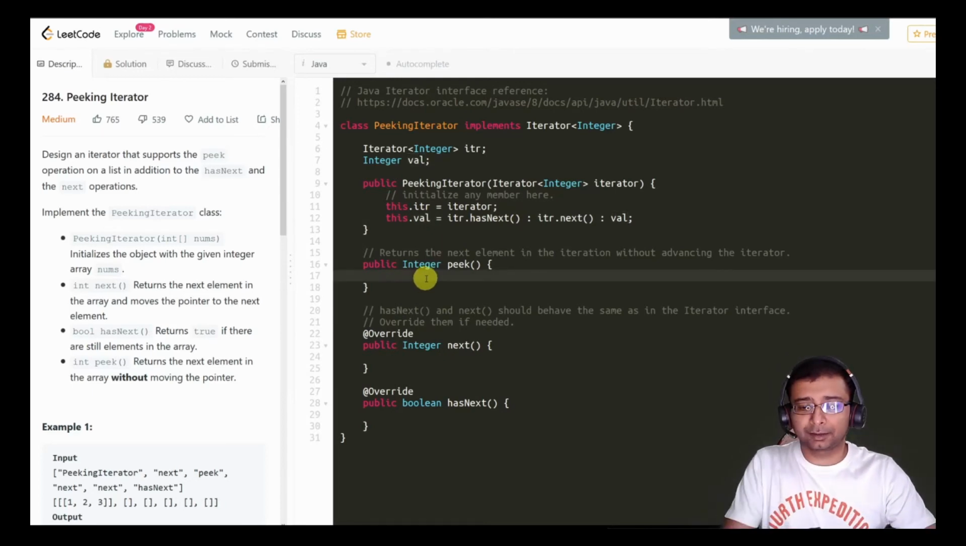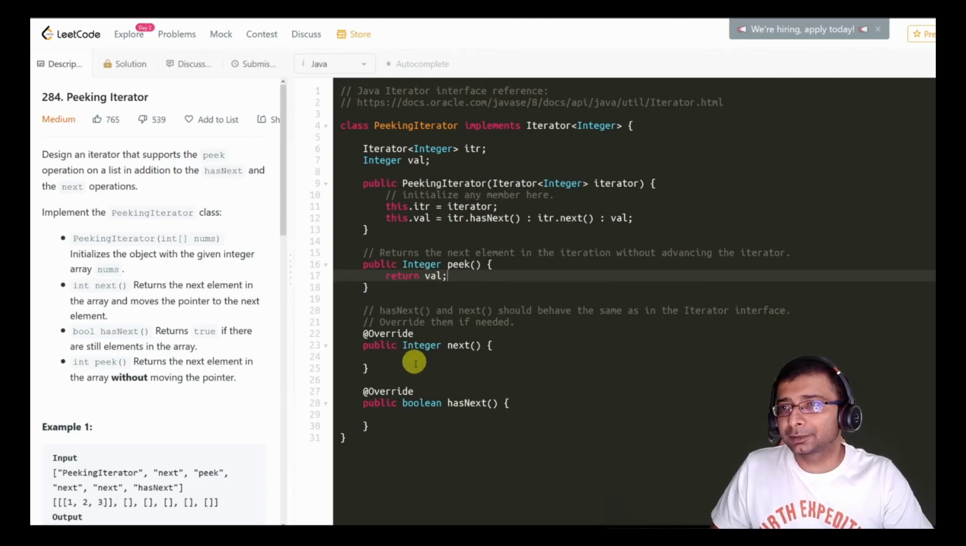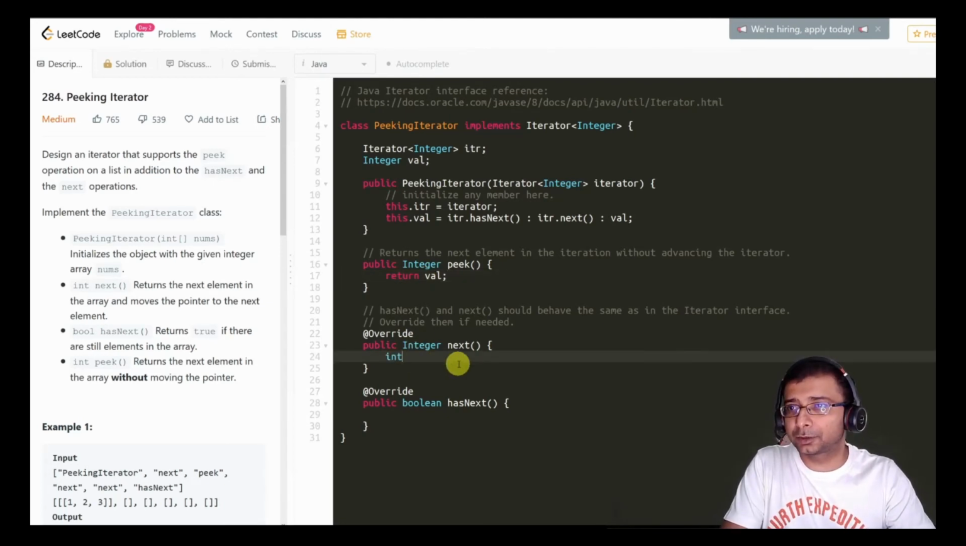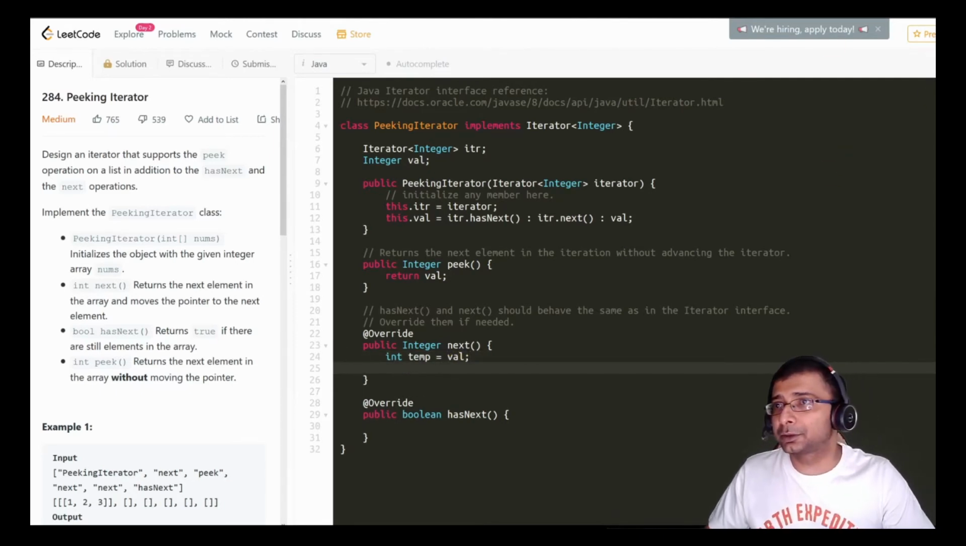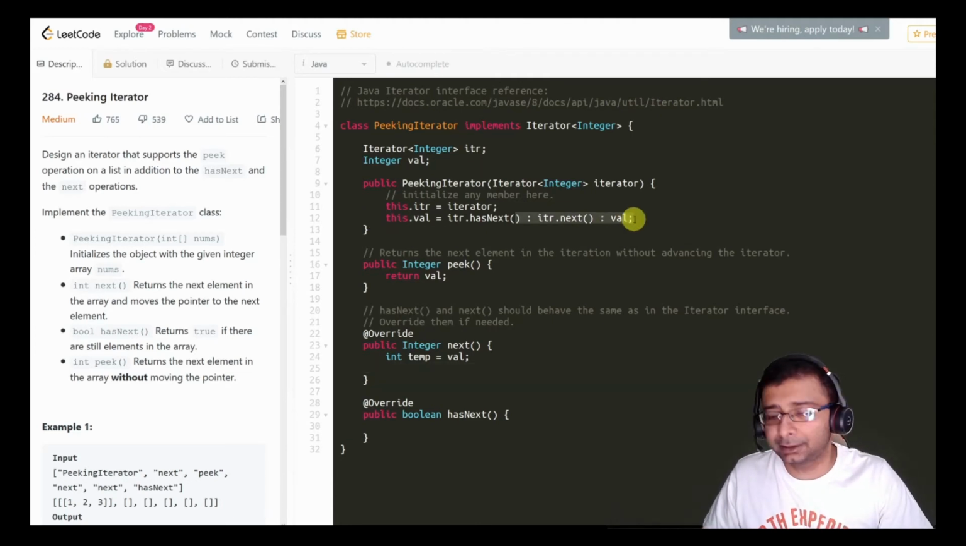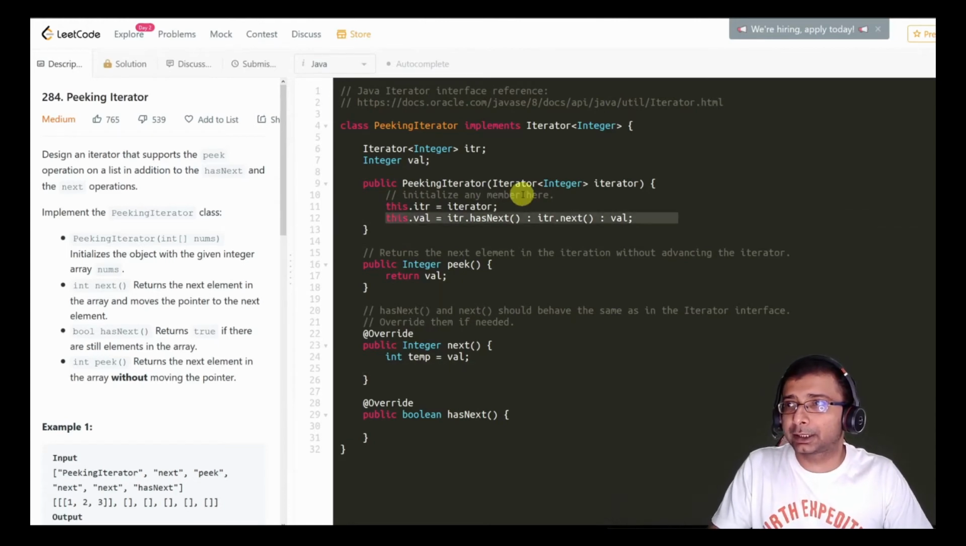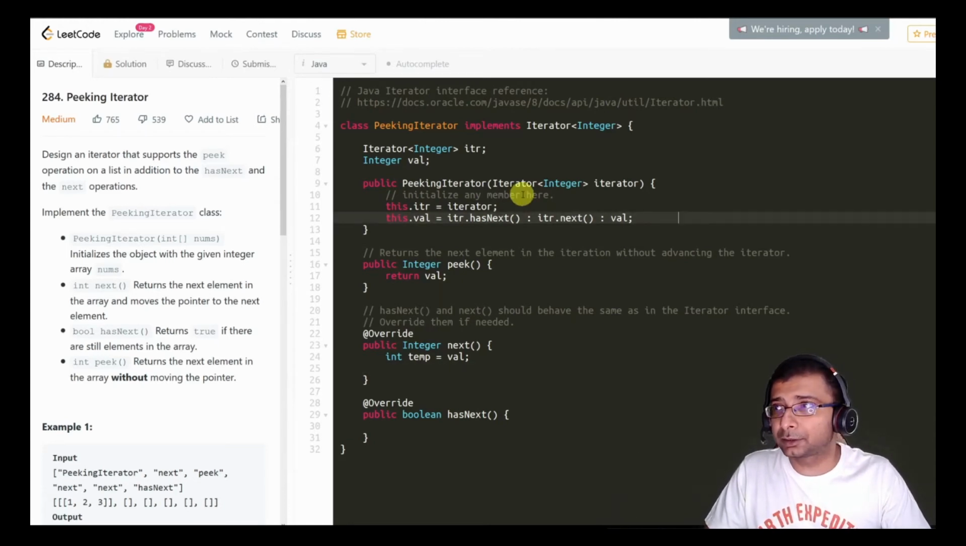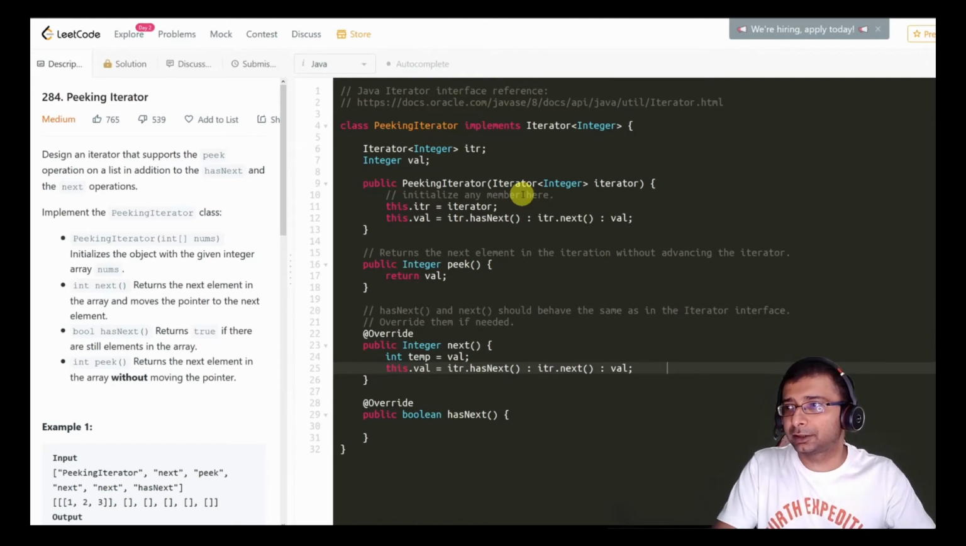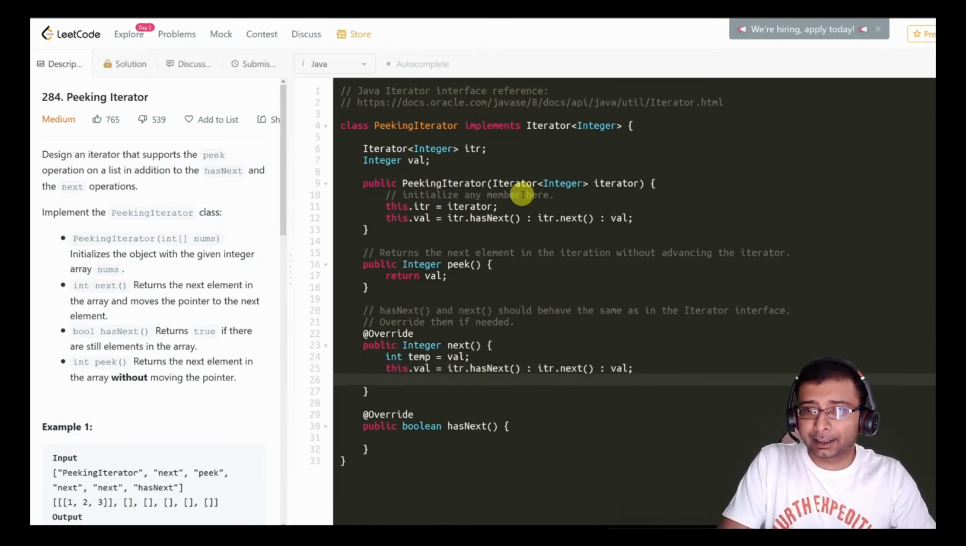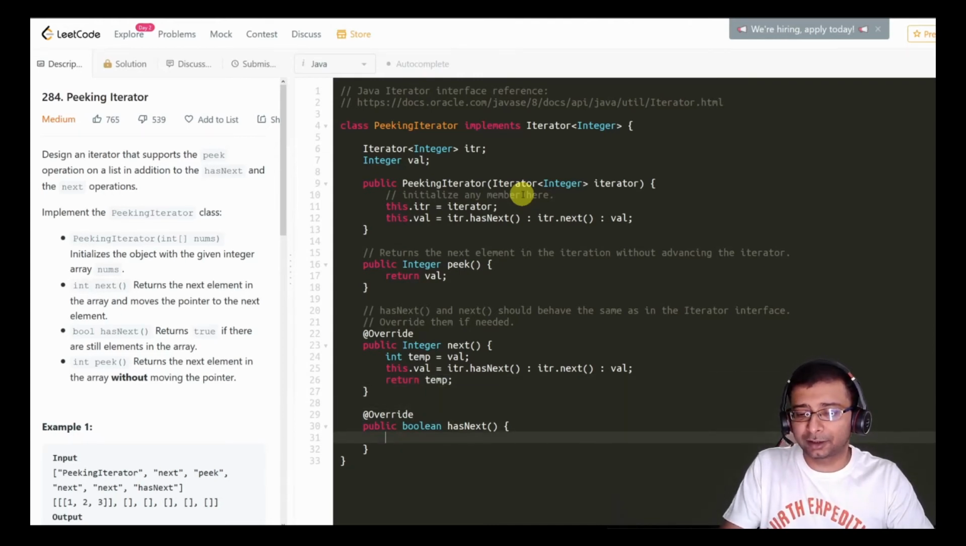Okay, and then what do we do for peek? We just return val. What do we do for next? We store the value in temp because we are going to reassign val. So we put this val inside temp. And then we do exactly the same thing that we have done over here. If there are more values, we do the same thing. And then we return the temp at the end. That's it.